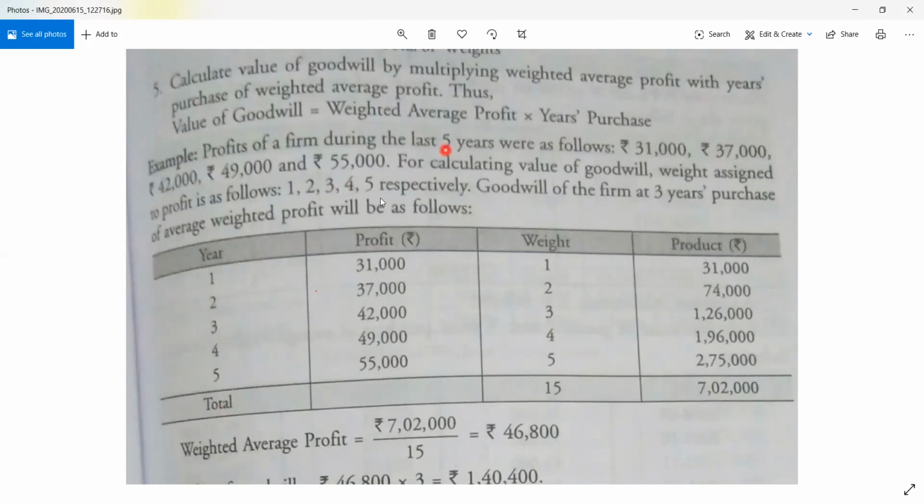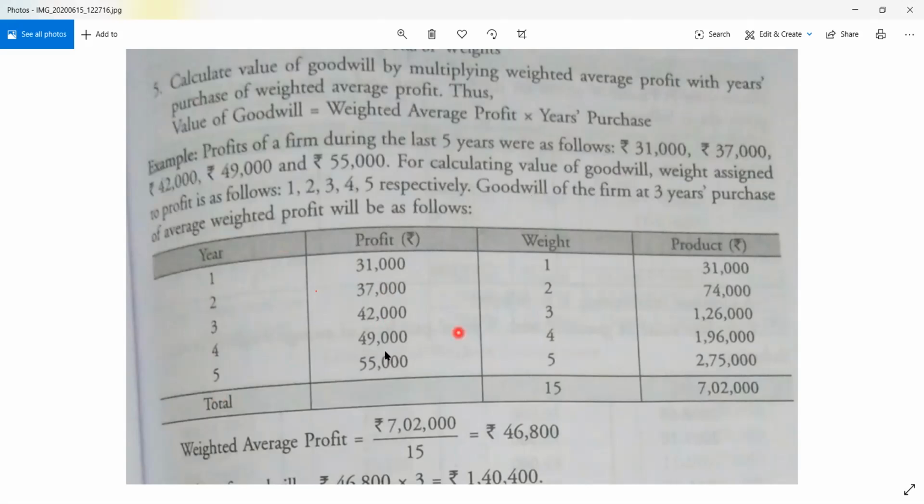Okay, this is the year, 5 years. So first year, second year, third year, fourth year, fifth year. If the year is mentioned, then you write it, like 2005, 4, 6, accordingly. Suppose it is given sequence-wise, so 2002, 3, 4, 5, and 6. Then the profit: 31,000, 37,000, 42,000, 49,000, 55,000 of the respective years.